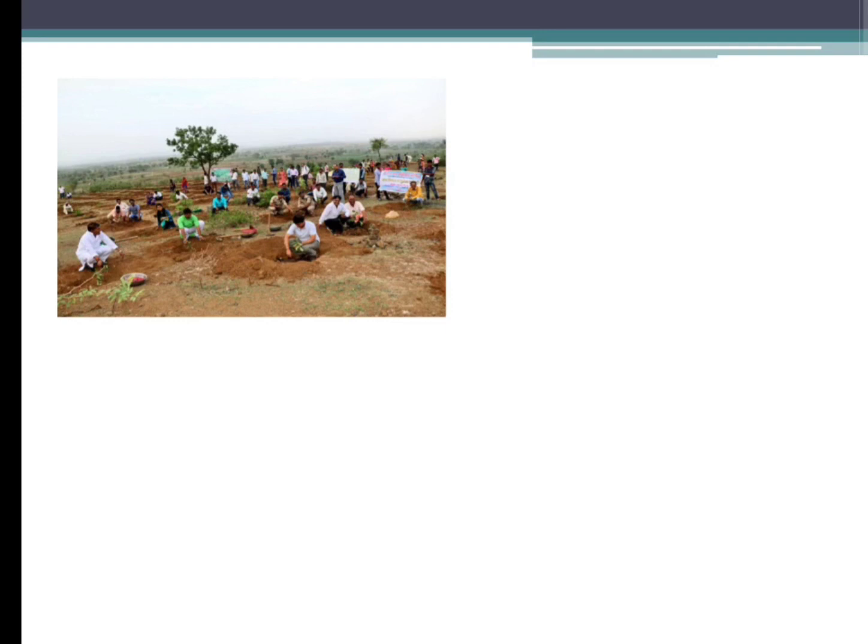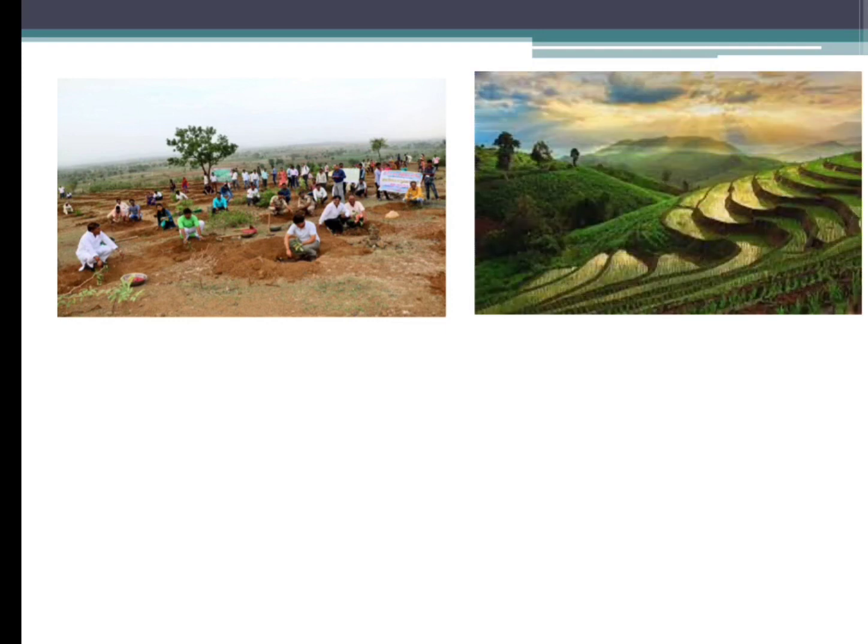We have also learned that traditional farming methods on the hill slope will cause soil erosion. For that, we can go for terrace farming, in which you make large steps on the hill slopes to prevent the soil from getting washed away. Can you see how large the steps are in terrace farming in the second picture, children? In that way, the running water will not wash away the soil.